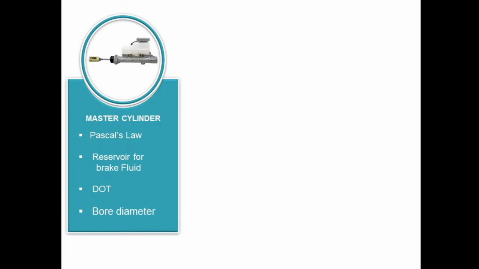DOT 3 and DOT 4 are the most commonly used brake fluids. DOT 3 usually has a lower boiling point than DOT 4. Another newer fluid is DOT 5, which is silicone based. Silicone does not have the tendency to absorb water, so it is quite commonly used now.